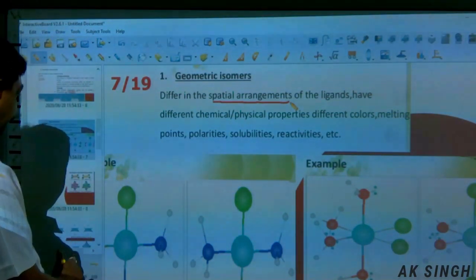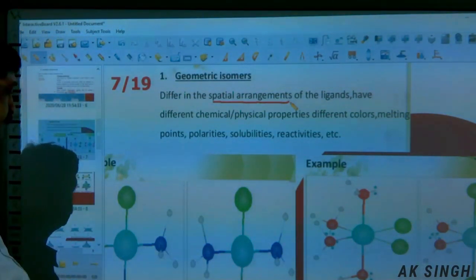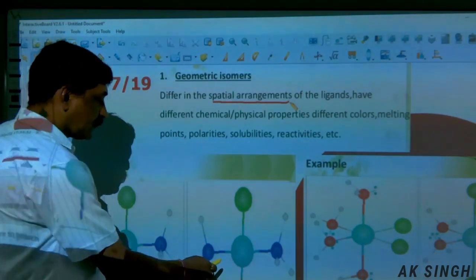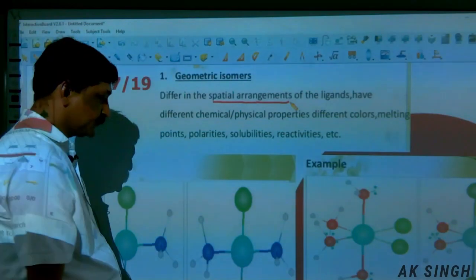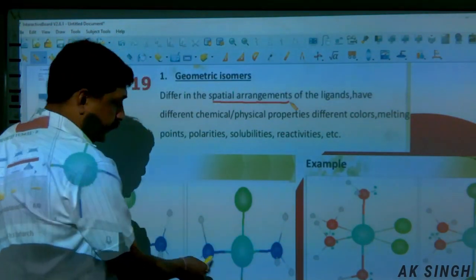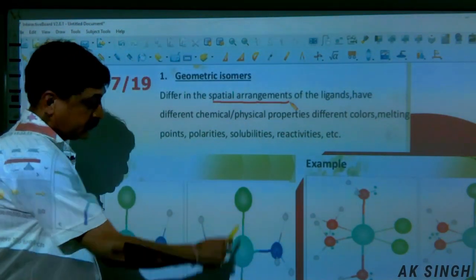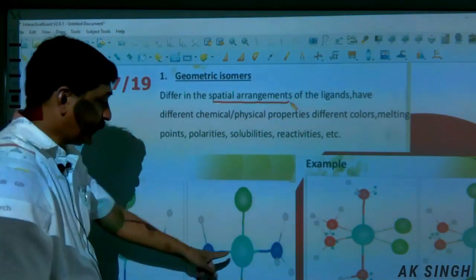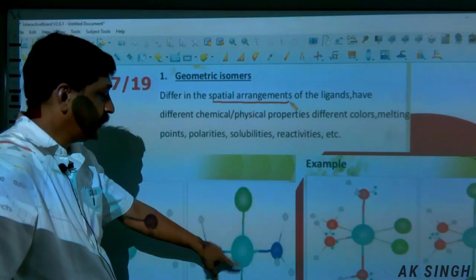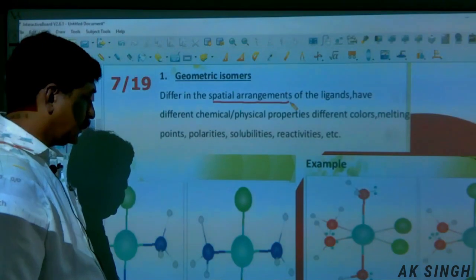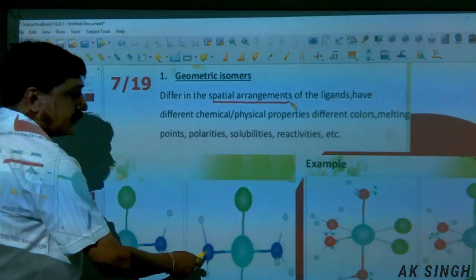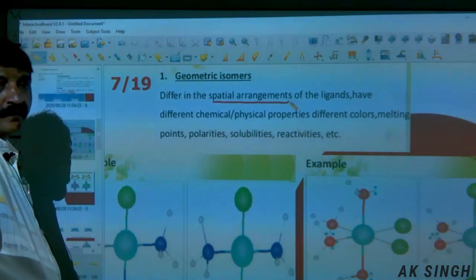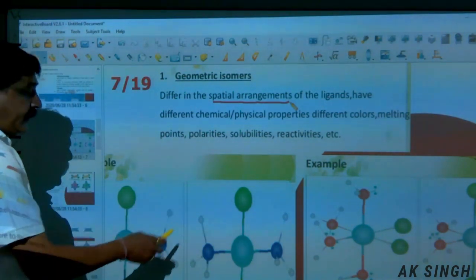Let us take this example. Central metal atom, say Pt, NH3 twice, Cl twice. So Pt, NH3 twice, Cl2. The isomer, this is a cross.